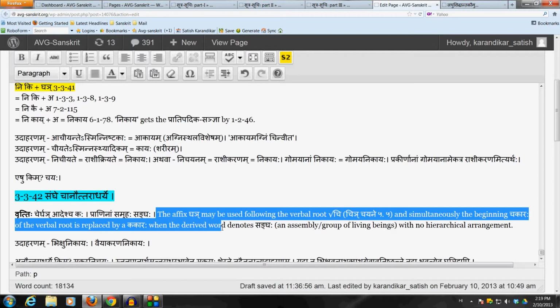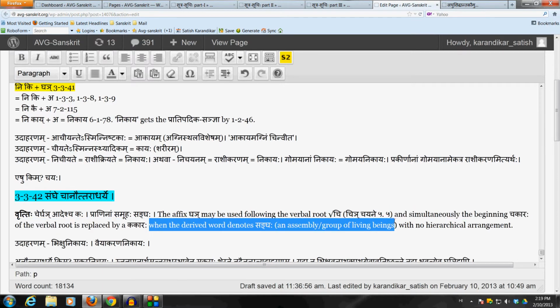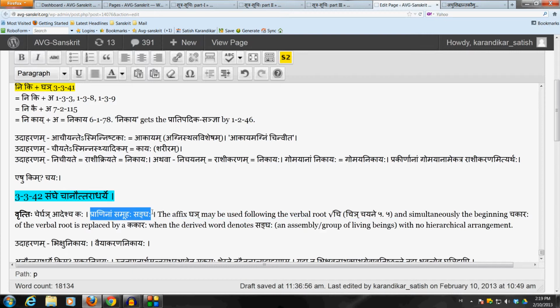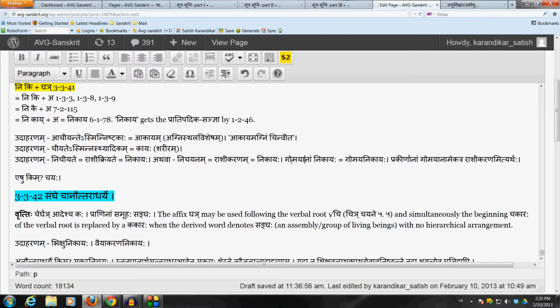But this sutram applies only when the derived word denotes a particular meaning, which is sanghaha. Sanghaha is given as praninam samuhaha sanghaha, an assembly or group of living beings, not inanimate objects. For example, in the previous sutram we saw the example gomaya nikayaha. That will not qualify for this sutram because gomayaha means cow dung, and that's not a living being. So this sutram 3342 only applies in the case of a group or assembly of living beings which have some